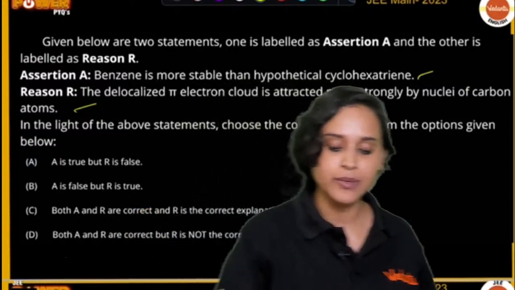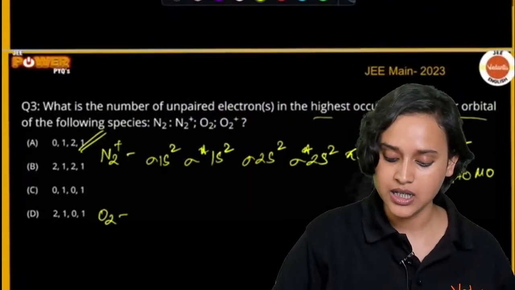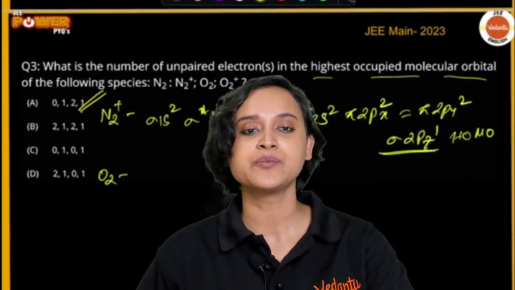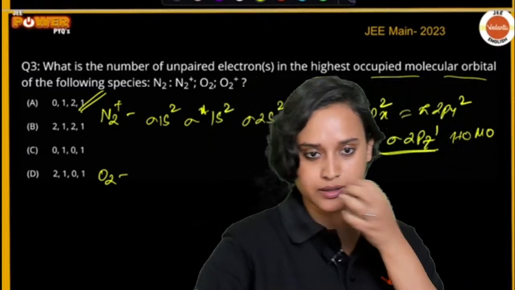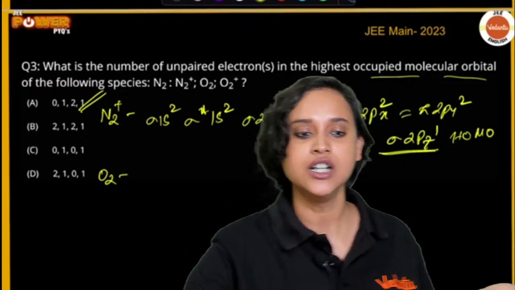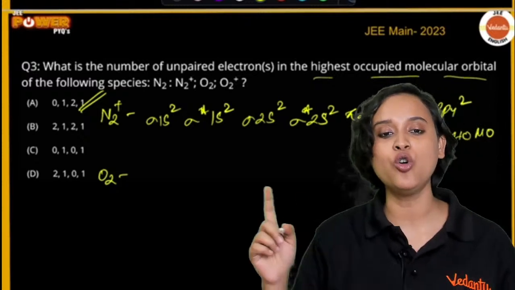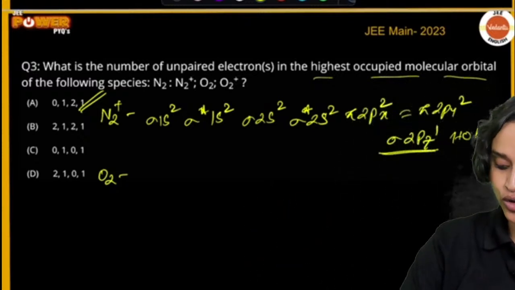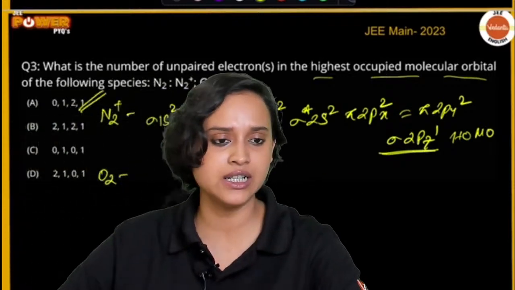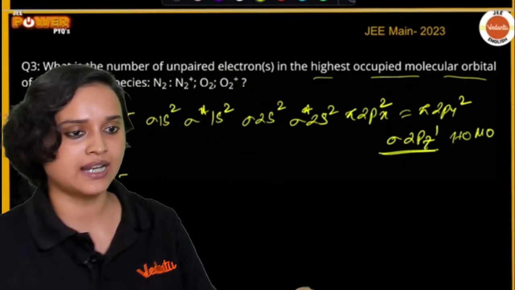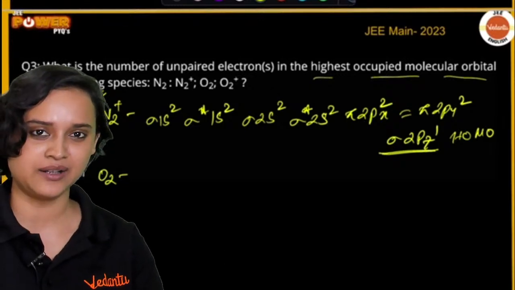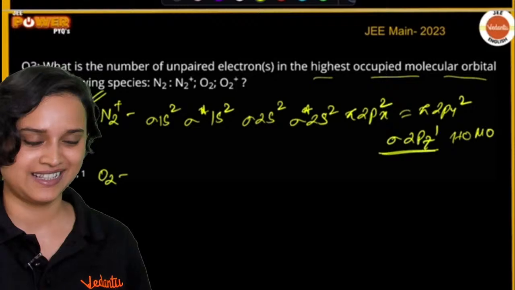So many of the students are telling me that, ma'am, we want you to calculate it for all these HOMO that we are not able to calculate. Then let me do it for O2 as well. I'll stand this way so that you can clearly see it. Then you are able to see it.